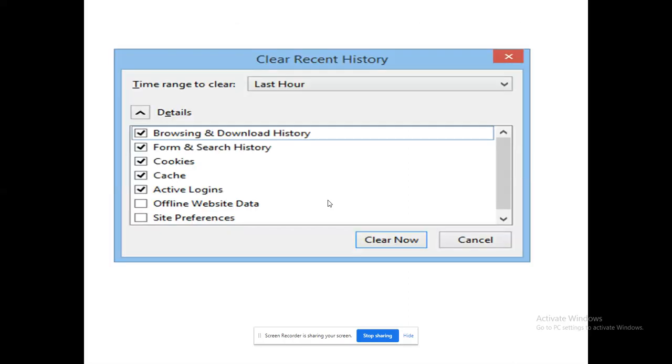So how to delete a cookie through a browser? This is the way, right? I can delete for the last hour, last week, last month, or from my installation. You have lots of options under time range to clear. In that you can see browsing history, form history, cookies, cache, active logins. All those things belong to these types only. Just click, and when you click clear now, it will erase and delete. I can do that explicitly through the browser wizard. So this is a practical case. Normally we will do this, right?